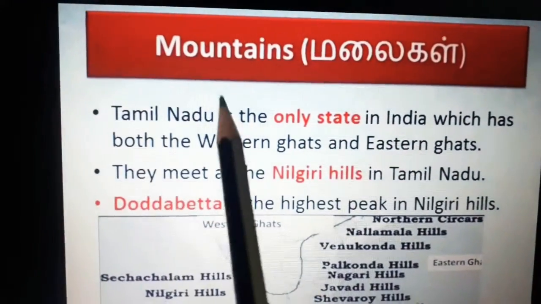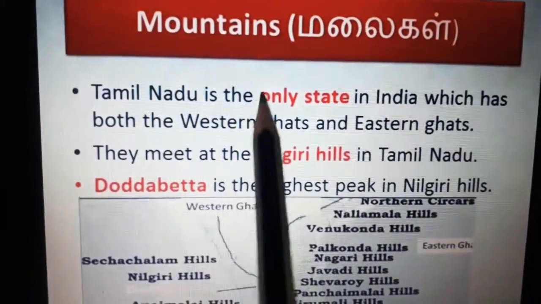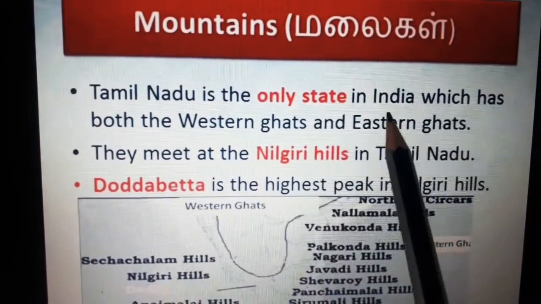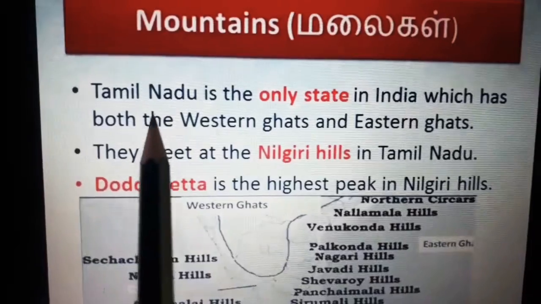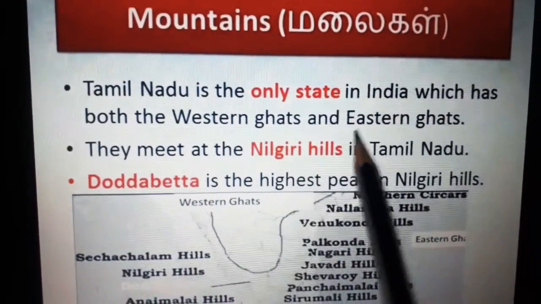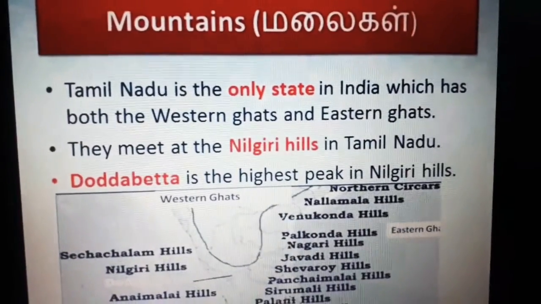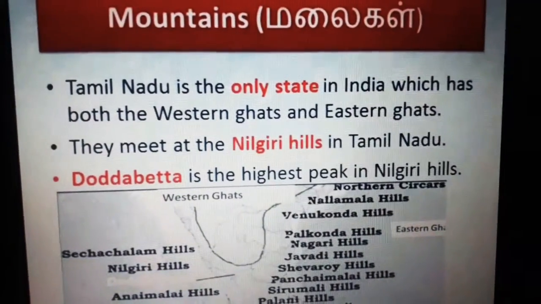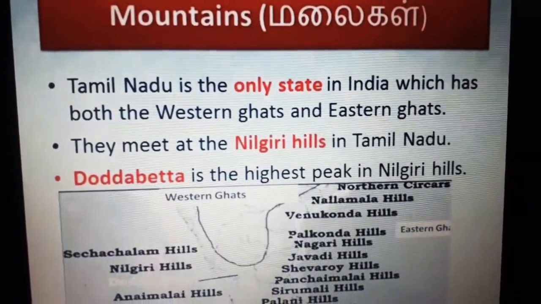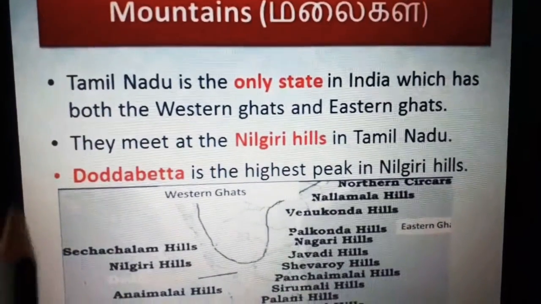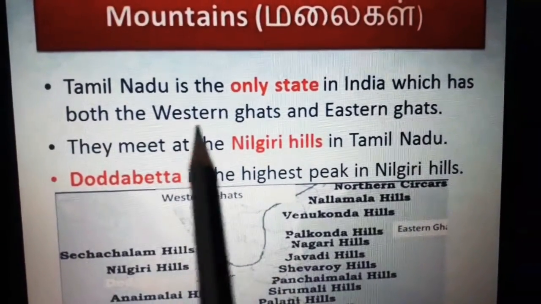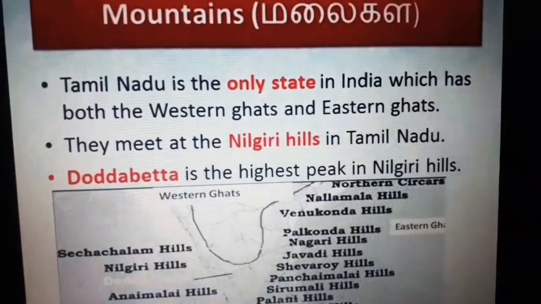So first we'll see mountains. Tamil Nadu is the only state in India which has both the Western Ghats and Eastern Ghats. Ghats means Malai Thodargal.